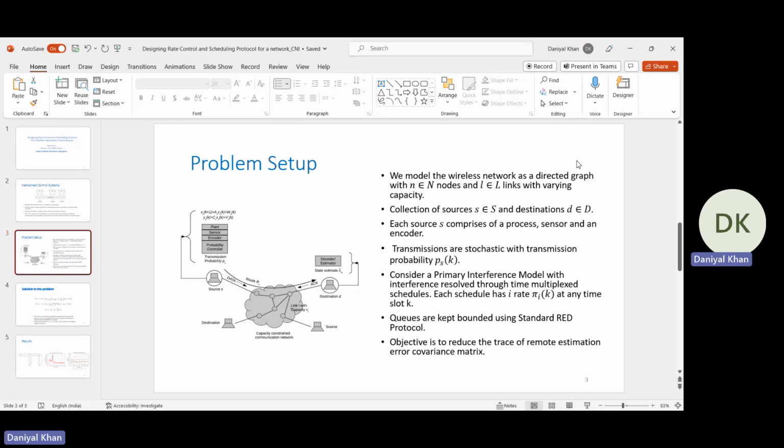And the objective of ours will be to reduce the estimation error between the source and the destination. That is, we want to reduce the error between the destination estimate, or the estimate at the controller side, and the true value at the source side.